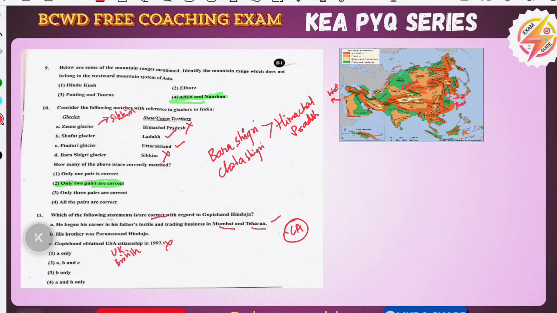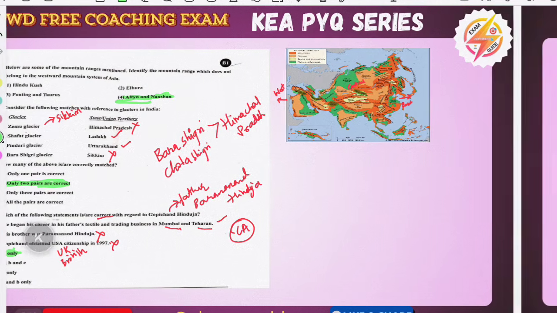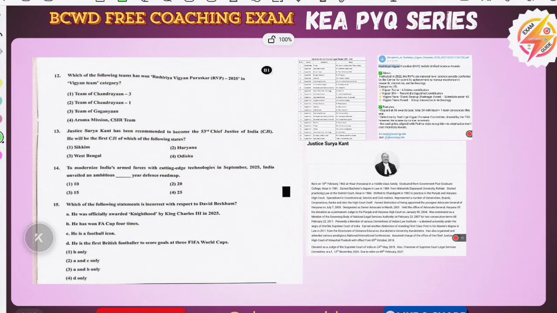And his brother was Paramanand. It is very wrong because Gopi Chand's father's name is Paramanand Hinduja. So the answer for this question is that only the first option is correct, and these two are mismatched. And coming to the next, the 12th question, this is also a current affairs question.